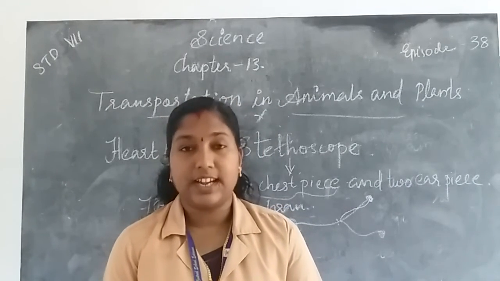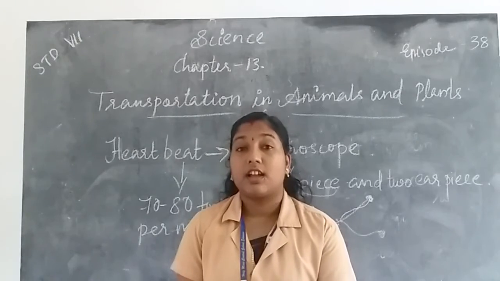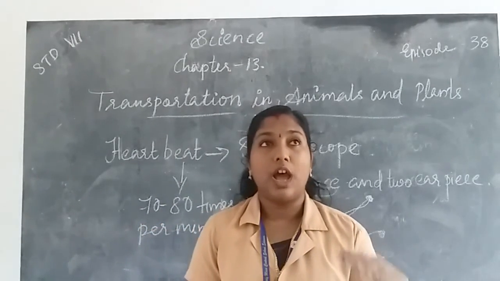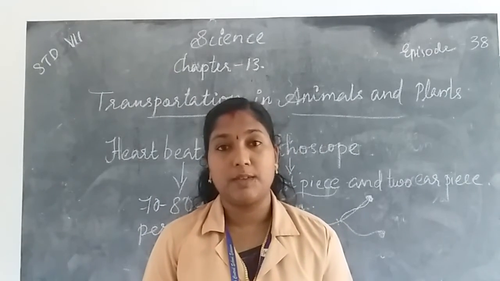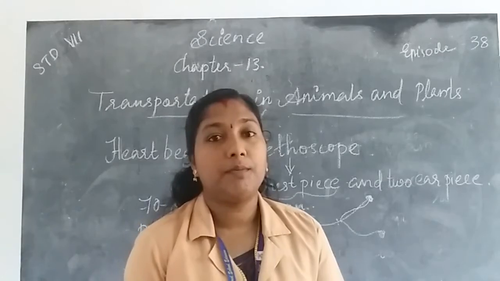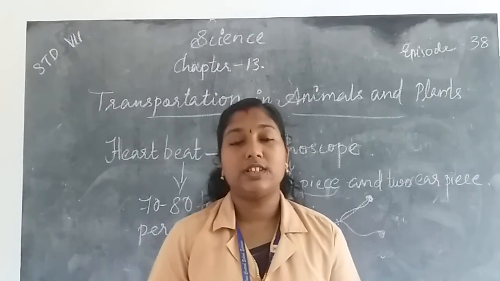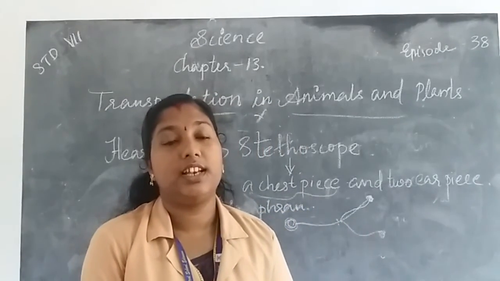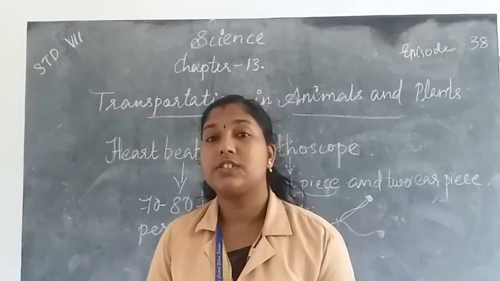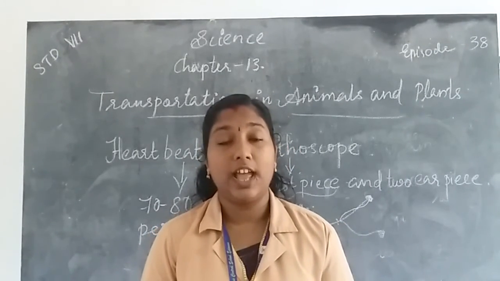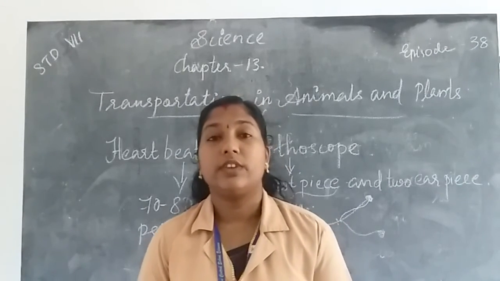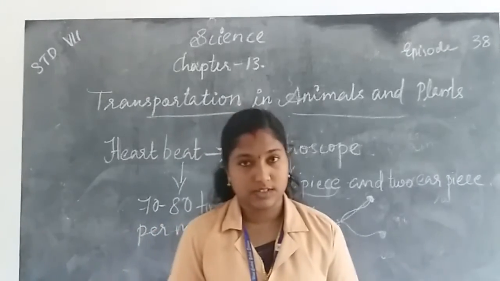Then it beats continuously. The heart consists of 4 chambers, 2 upper chambers and 2 lower chambers. The 2 upper chambers are atria, the left atrium and right atrium. The 2 lower chambers are called the left ventricle and right ventricle. The partition of the chambers helps to avoid mixing up of blood rich in oxygen with the blood rich in carbon dioxide.